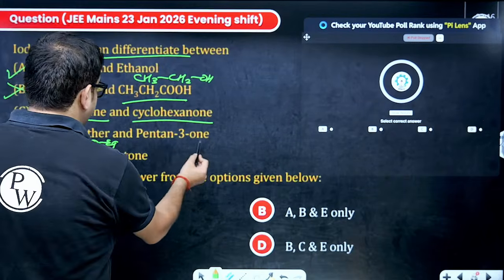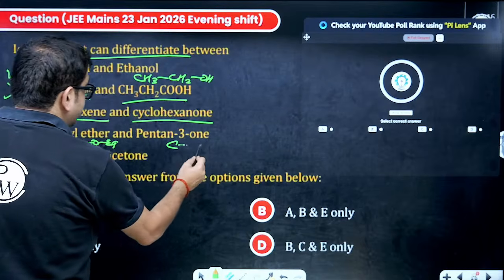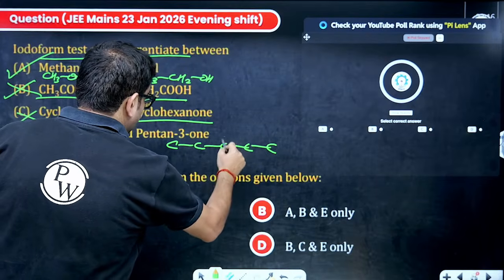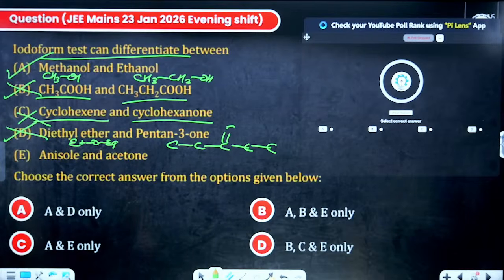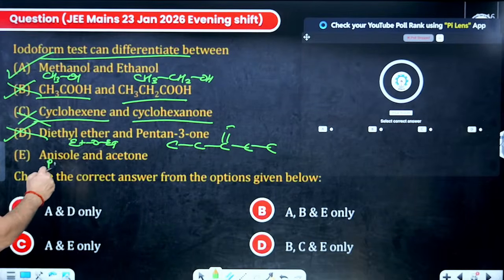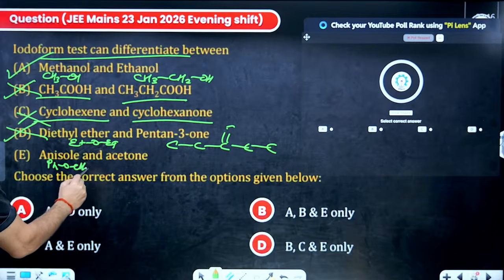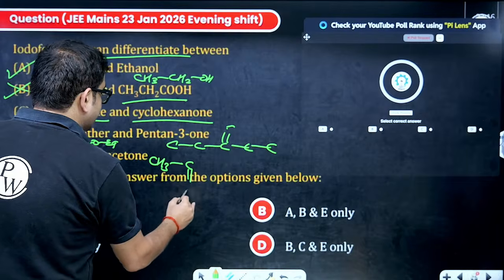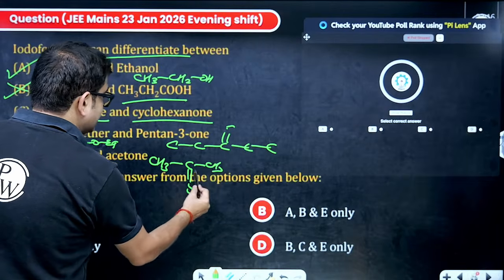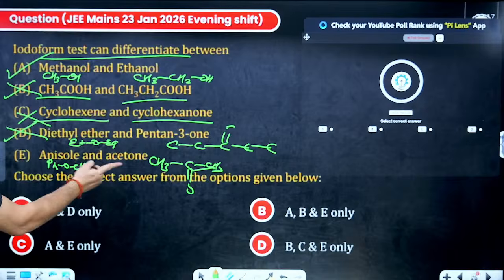And then pentan-3-one. No sir, pentan-3-one as in here. So no methyl group, so it cannot give the test. Anisole is benzene having OCH3. It can't give either. Acetone can, sir, acetone has a methyl group. So this can give and this will not give, so they will be detected.